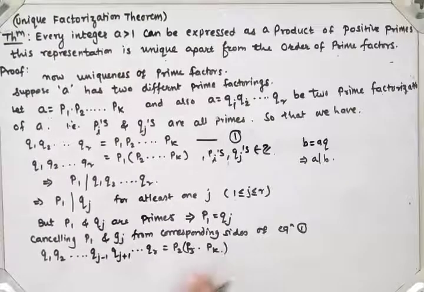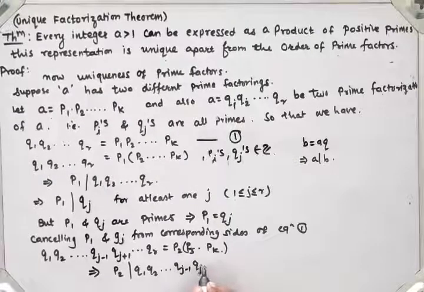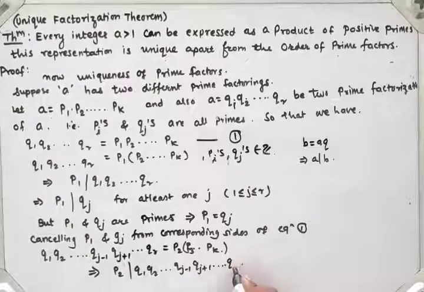So P3 up to Pk are a set of integers. From the definition, P2 again divides Q1 Q2 up to Qj minus 1, Qj plus 1 and so on up to Qr. Then again by using the lemma that if P divides Q1 Q2 up to Qr, then P divides at least one number among these, right?